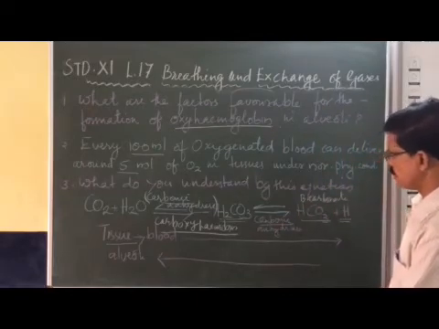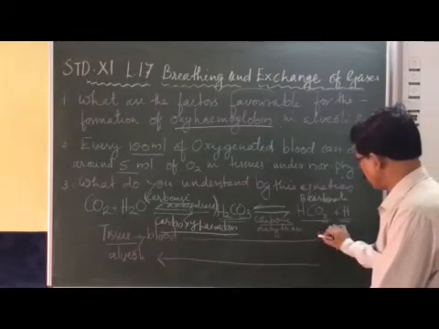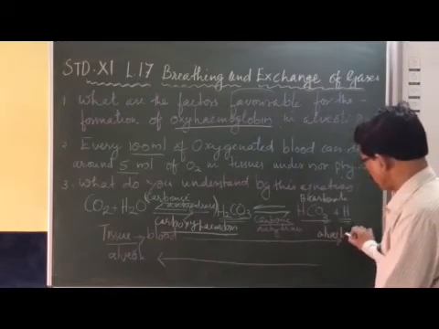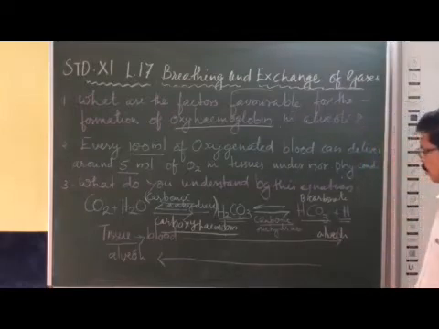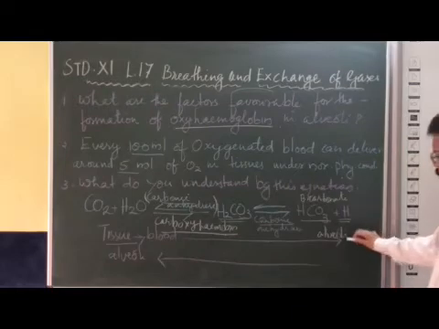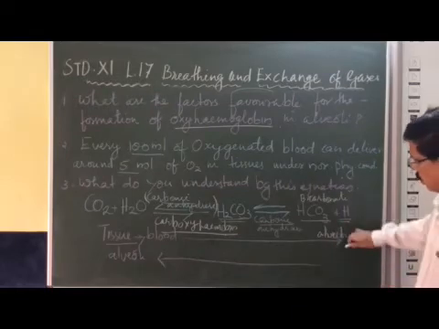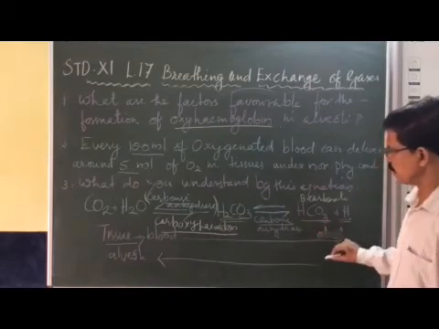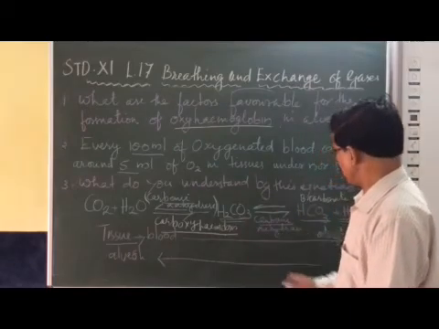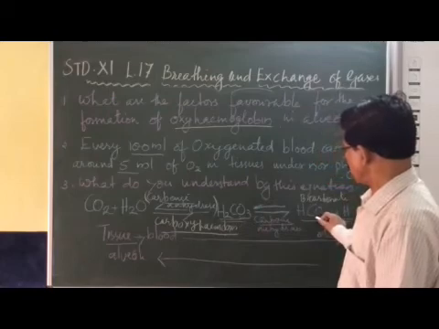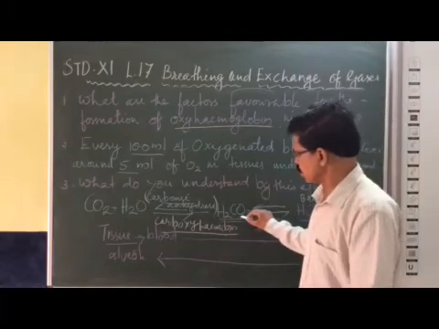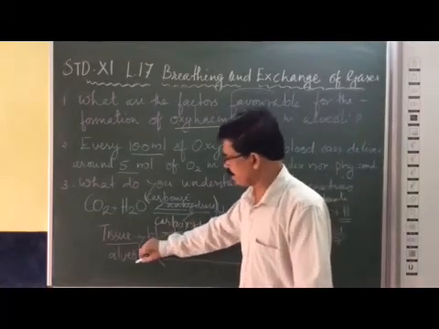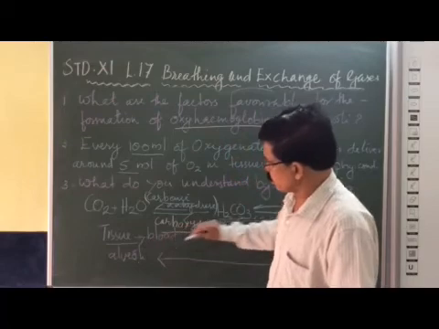Then when it reaches the alveoli or near the alveolar blood, the bicarbonate now goes back to the alveoli in the opposite manner. Here you can understand the bicarbonate combines with the hydrogen ion, and carbonic acid is formed near the alveoli. In return, what happens from the tissues?